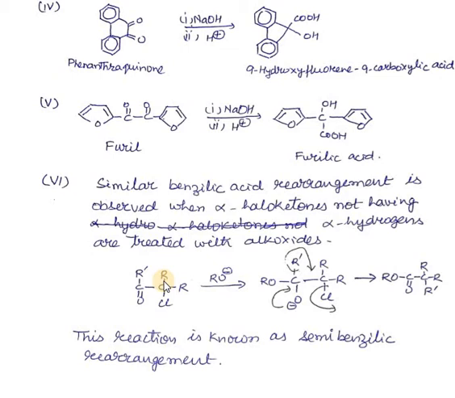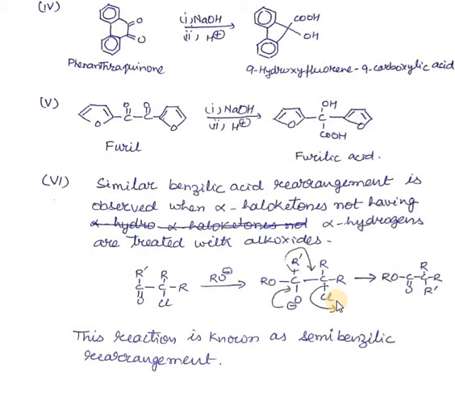A similar benzilic acid rearrangement is observed when alpha haloketones not having alpha hydrogen are treated with alkoxide. When this is treated with alkoxide, this type of rearrangement takes place. The alkyl group migrates to this carbon atom, and this halogen will be eliminated from the molecule. This reaction is known as the semi-benzilic rearrangement.